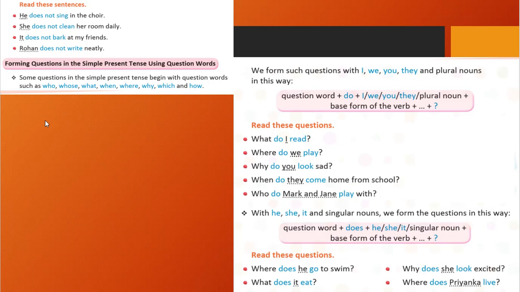Forming questions in the simple present tense using question words. Now what are we going to do? We are going to form a question.